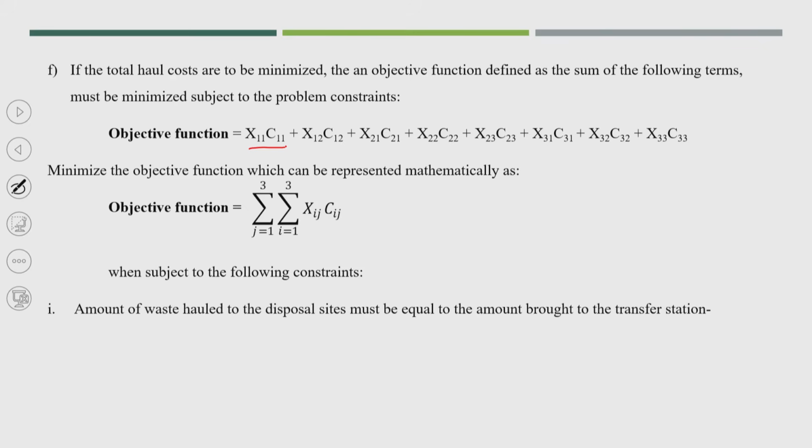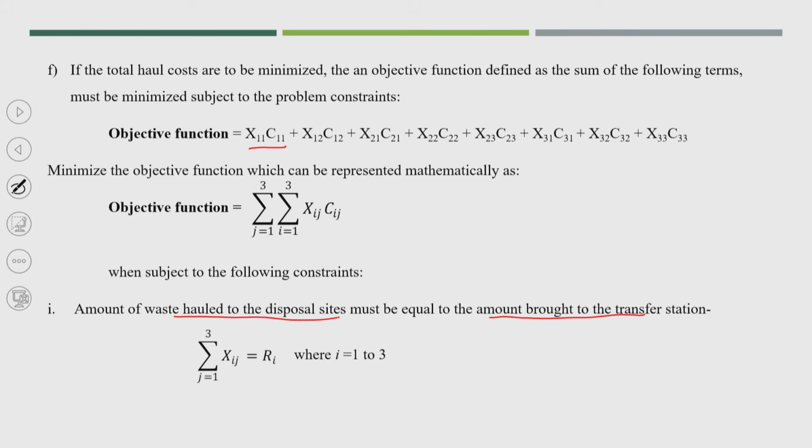This objective function is subject to the following constraints. The first constraint is that the amount of waste hauled to the disposal sites must be equal to the amount brought to the transfer station. Mathematically, we can write the sum of xij over j from 1 to 3 is equal to Ri, for i from 1 to 3.